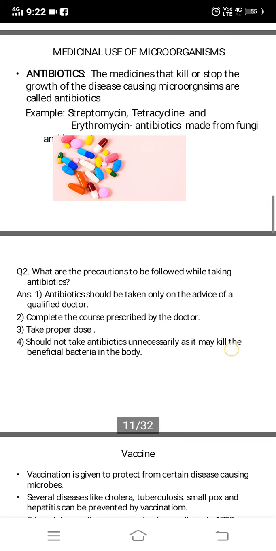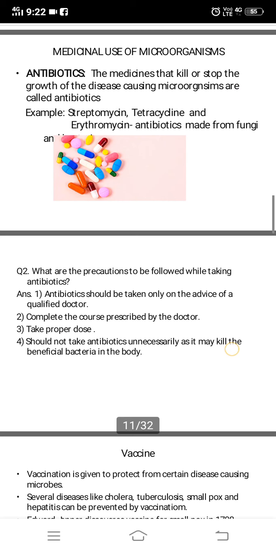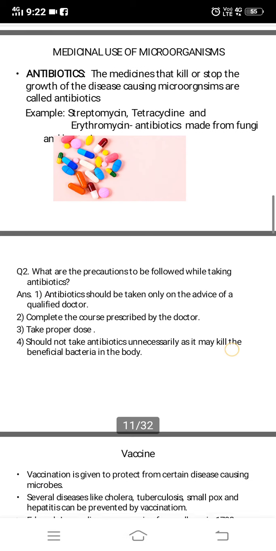So, erythromycin is the antibiotic which is made from fungi. See, even streptomycin, tetracycline, these are made from fungi. Penicillin, you might have heard of penicillin, that is made from penicillium. Penicillium, that is again a fungi. So these are antibiotics.